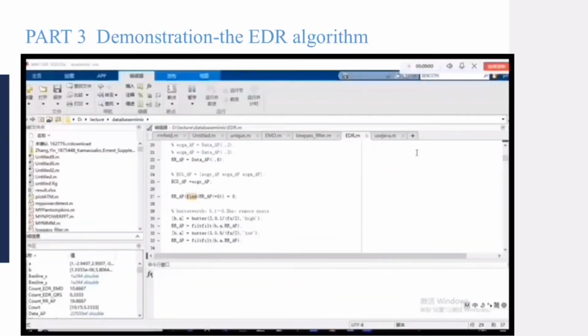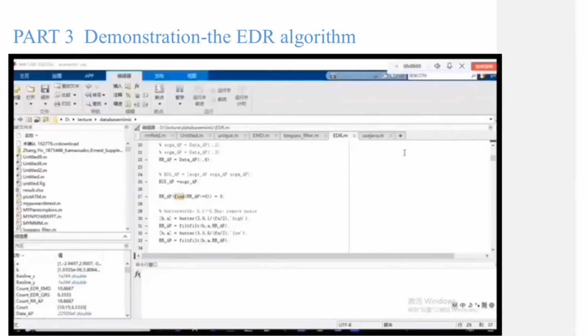This is the demonstration of the code running. Here are the results from the experiment. Those are the IMF1 to IMF19 of the ECG signal after EMD processing. This table shows the mean error and the root mean square error of the different methods.